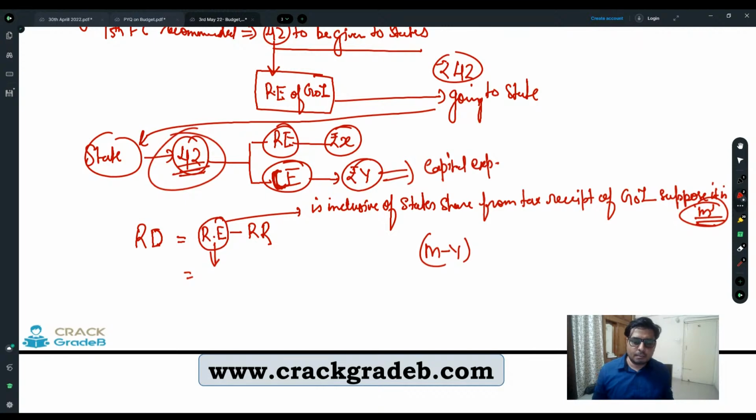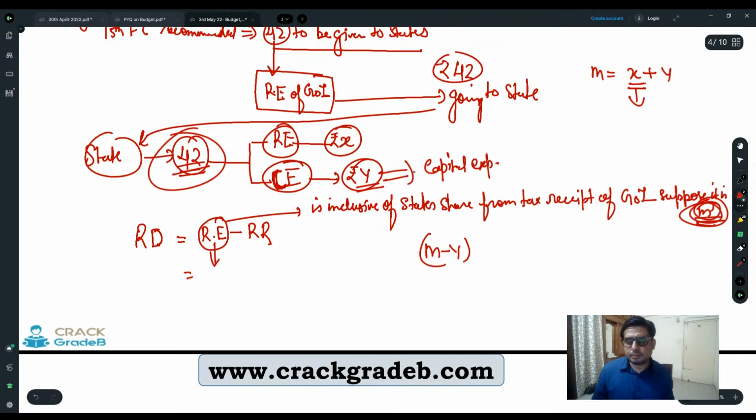But out of that complete amount, the state government is going to spend that Y amount on capital formation. But the government of India is showing the entire M amount in its revenue expenditure. Revenue expenditure means the money spent only on revenue expenses.